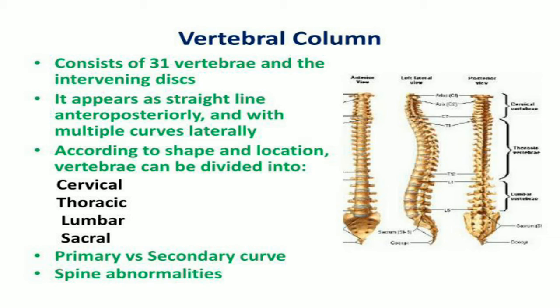Vertebrae can be divided into cervical, thoracic, lumbar, and sacral. There are primary and secondary curves and spine abnormalities. Here we can see a vertebral column.